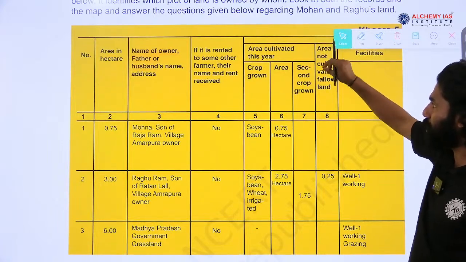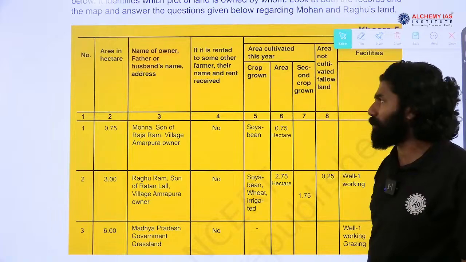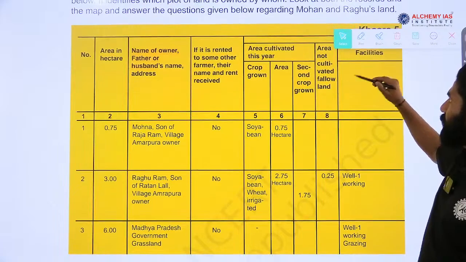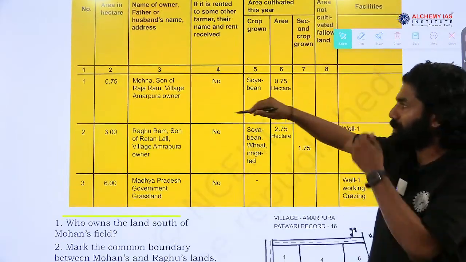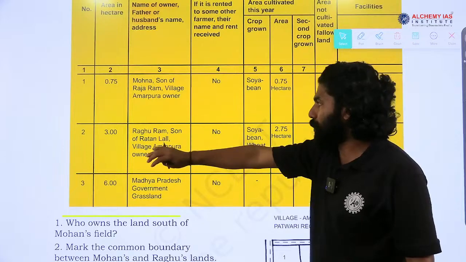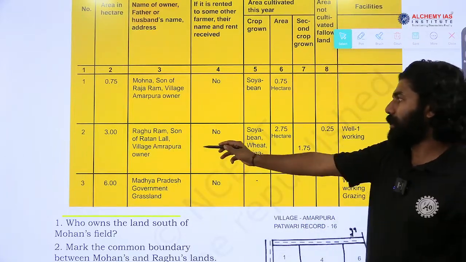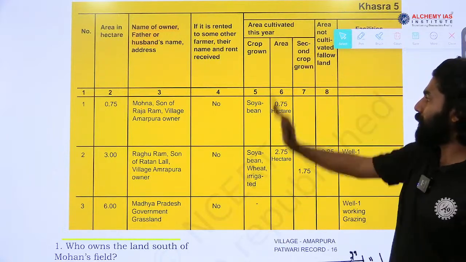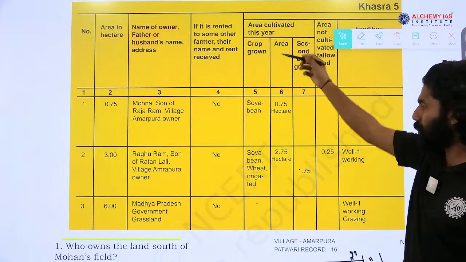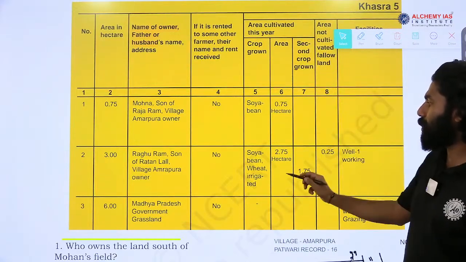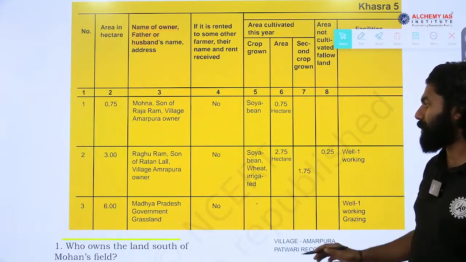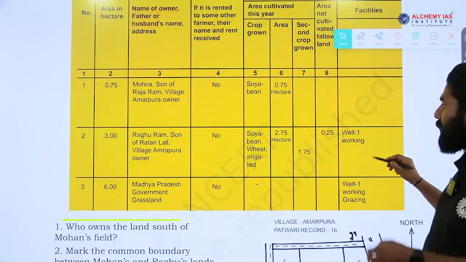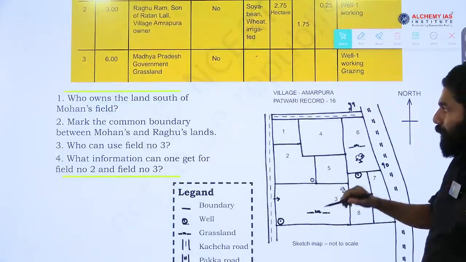The next is the second crop. Any other second crop grown here? No. Then area not cultivated. Then another character in this story was Raghu. The ownership is with Raghu, who is the son of Ratan Lal. The address is there. The area that they own is 3 hectare. It is also not given for rental services. The crops are soybean and wheat, with irrigation. The total area which they cultivate is 2.75 and on the remaining 1.75 a secondary crop is also grown. Then a well is there.